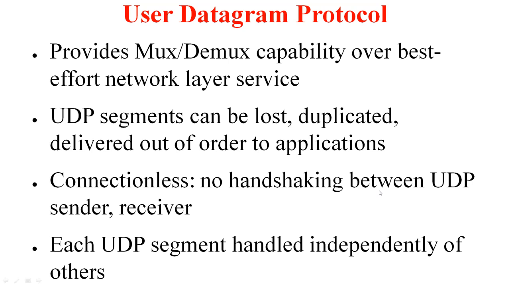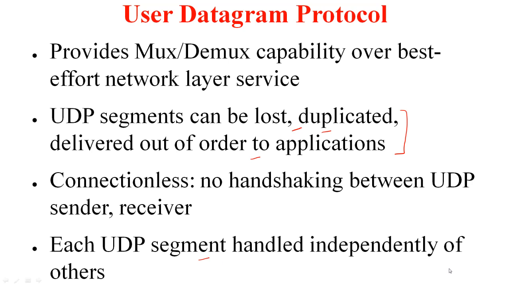So because it is operating over best effort service, the UDP segments can get lost, they can get duplicated, they can get delivered out of order. UDP does absolutely nothing to address any of these issues. As mentioned earlier, this is a connectionless multiplexing, demultiplexing. In other words, the UDP sender and the receiver do not exchange any information to establish any connection. So each UDP segment is handled independently of the others.